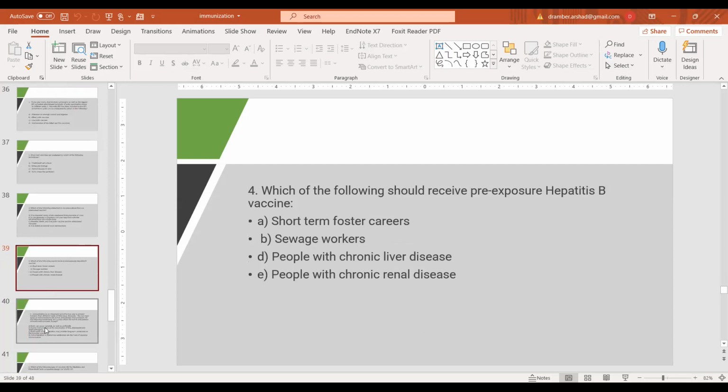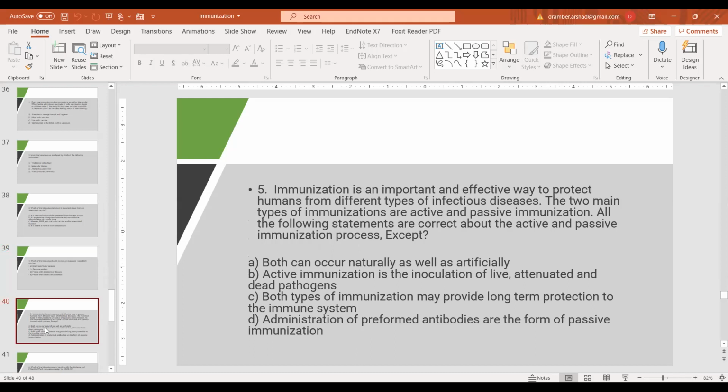Which of the following should receive pre-exposure hepatitis B vaccine in case of exposure? Short-term foster carers, sewage workers, people with chronic liver diseases, or people with chronic renal diseases. B is the right answer because whenever there is any chance of contracting the disease, and an occupational chance, pre-exposure hepatitis B vaccine is recommended.